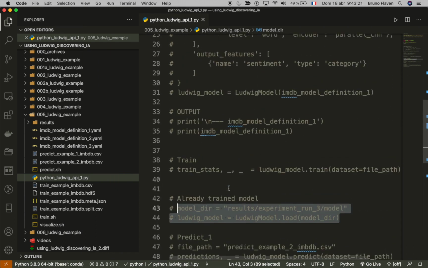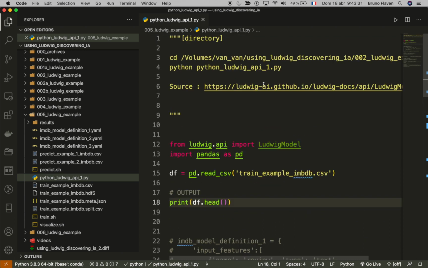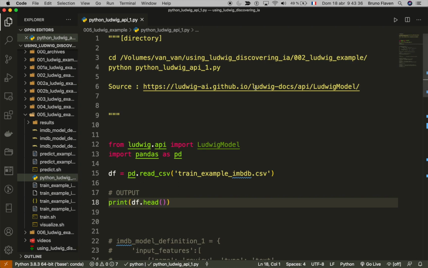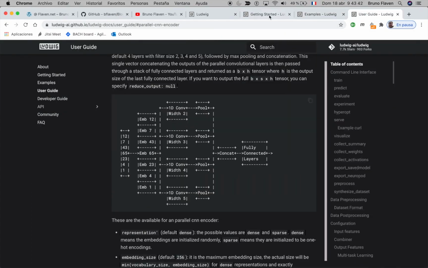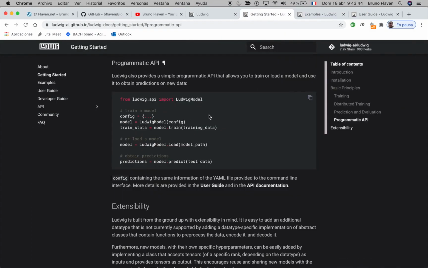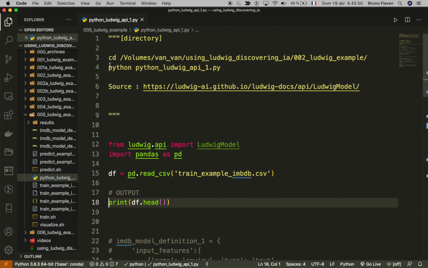Right here I'm using Pandas, and Pandas is reading the data. For instance, I'm going to show you that it's working. You have all the explanation, and I give you the direct link to Ludwig. Right here, just to show you that.